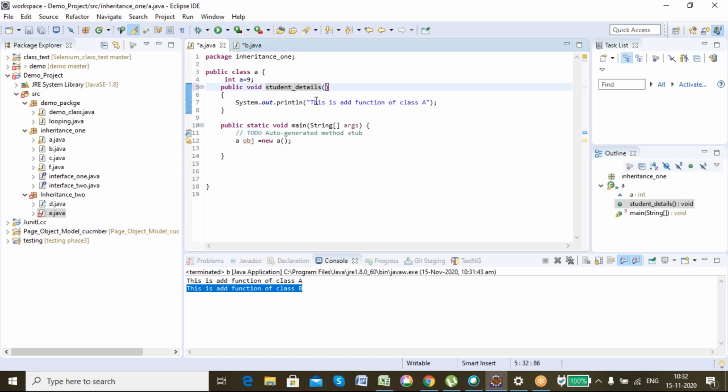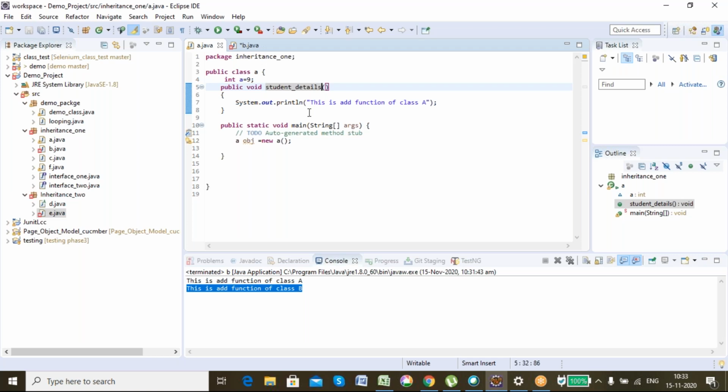So in general practice, you can have a function student details in a student class. Here you can give the things which are common, for example the school name and the address that are common to all the students who will be inheriting this parent class, and inside the child class you can give the child-specific information, such as the section name and the class name, that will be specific to that child only.